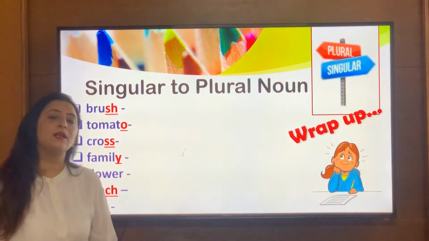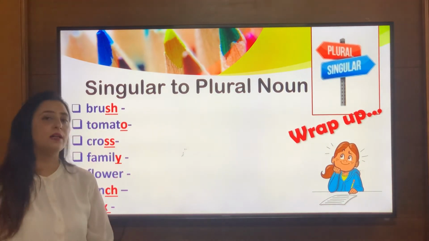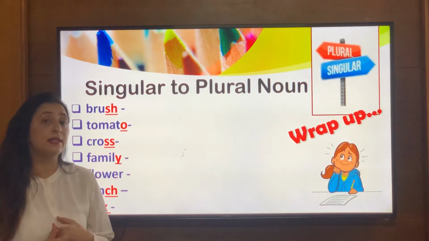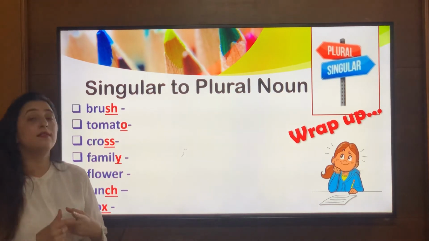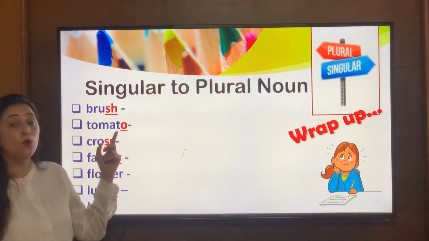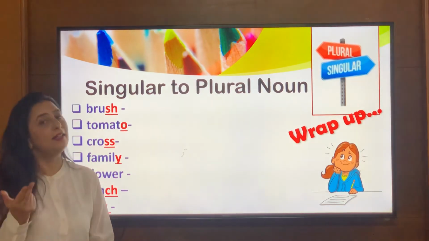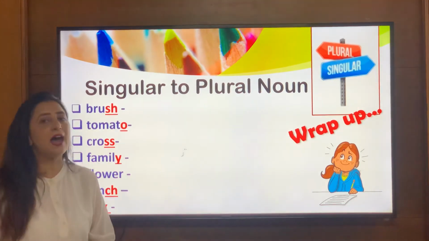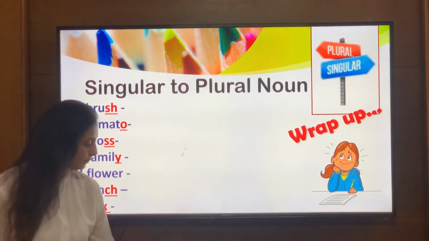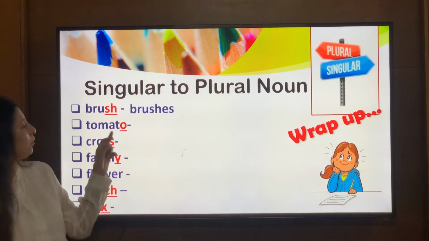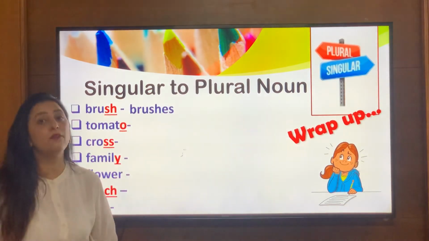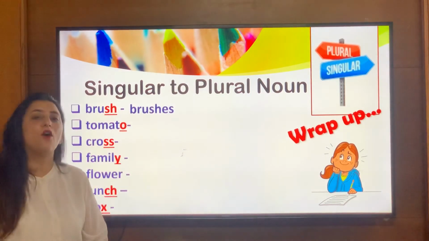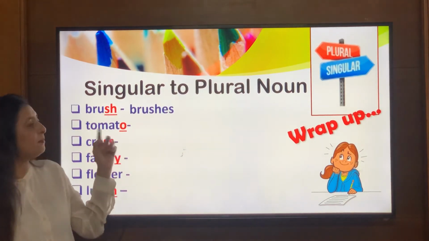So brush. Now the noun brush is ending with sh, right? That reminds us of rule number 2. Now when the noun is ending with s, sh, ss, ch, or o or x, we simply need to add es to form its plural. So brush becomes brushes. We'll simply add es to form its plural. Okay. Now the next word, tomato. Now the noun is ending with o, right? We'll simply add es towards the end to form its plural. So tomato becomes tomatoes.